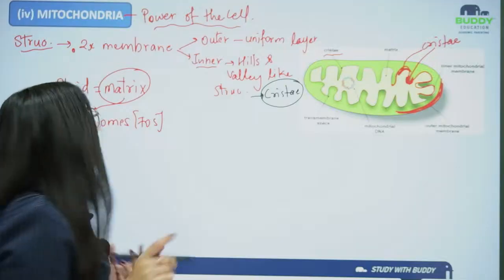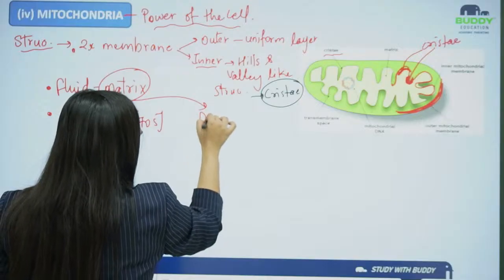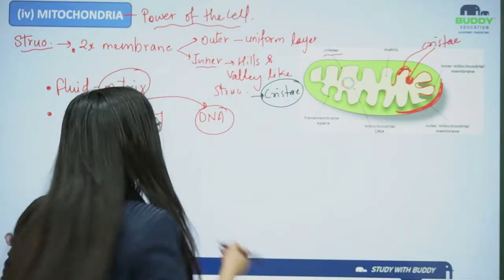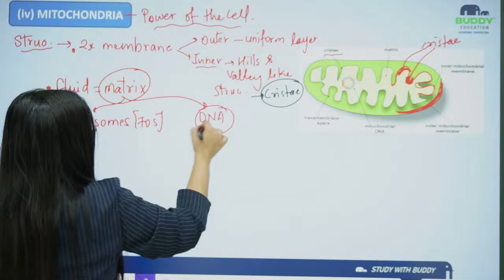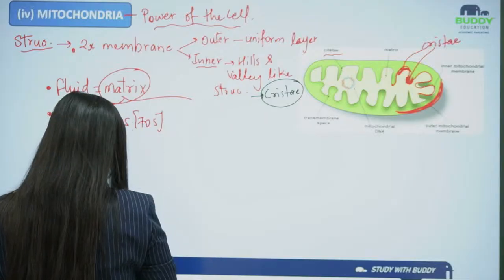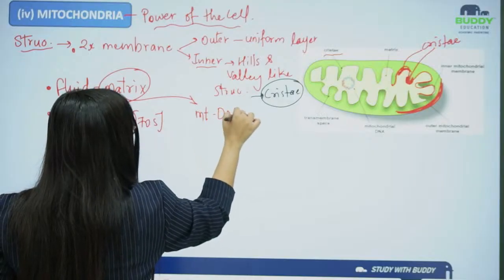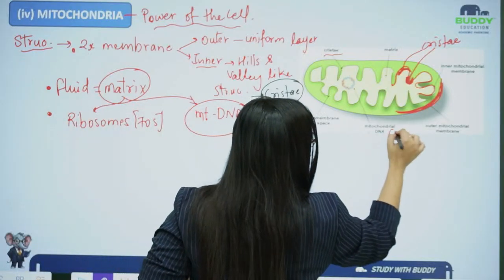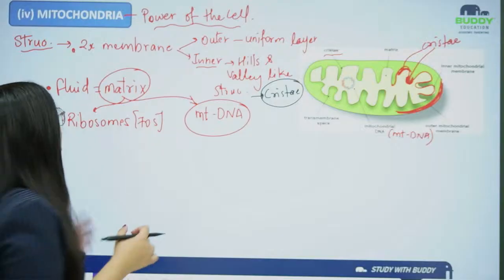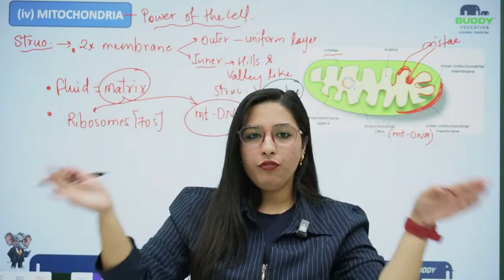Okay, now don't get into it. This consists of ribosomes which are of 70S type. Then we have its own circular DNA, that is known as mitochondrial DNA or mtDNA. Let me write it down, mtDNA, mitochondrial DNA. Okay, moving forward with the mitochondria double membrane structure: the outer membrane is uniform.